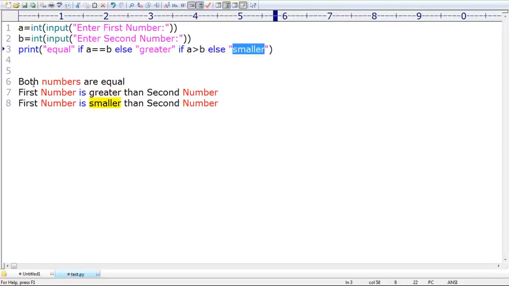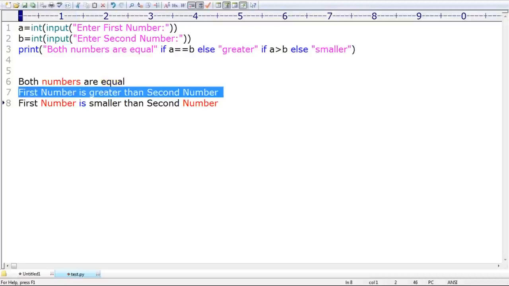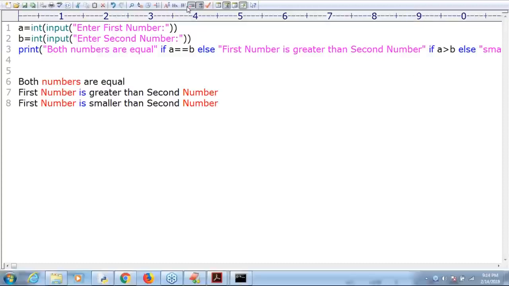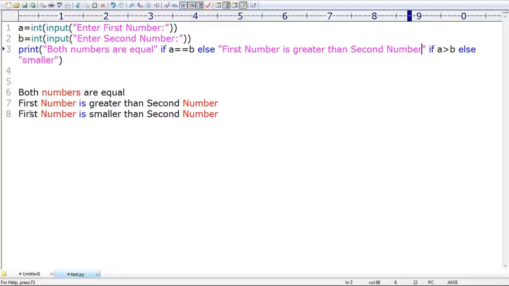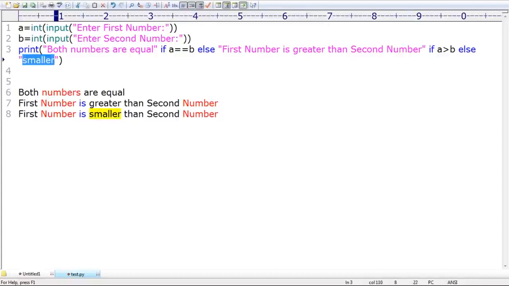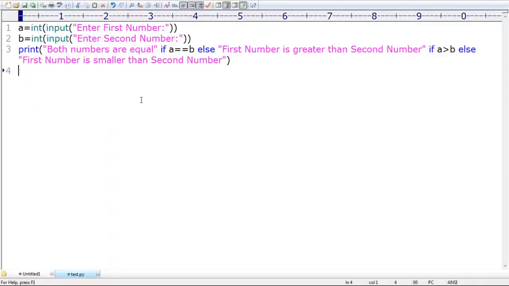Now let me replace that equal with this meaningful line. Next, greater, let me replace greater with this line. Don't get confused, because you people are already aware. Next, let me replace smaller with the first number is smaller. Now let me remove this nonsense. That's all. Can I execute this code? Observe that. What is the answer?